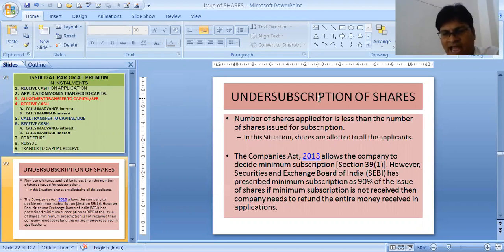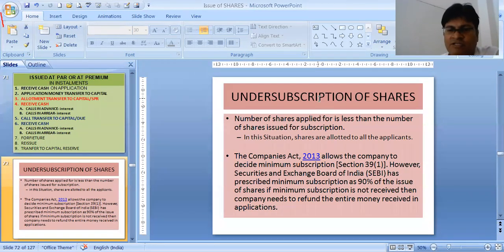Our Companies Act has also told how much is the minimum subscription for the company to continue its business. But SEBI guidelines very specifically say that 90% of the shares asked by the company must be subscribed, must be applied for by the shareholders. Otherwise, the company has to refund the entire money.